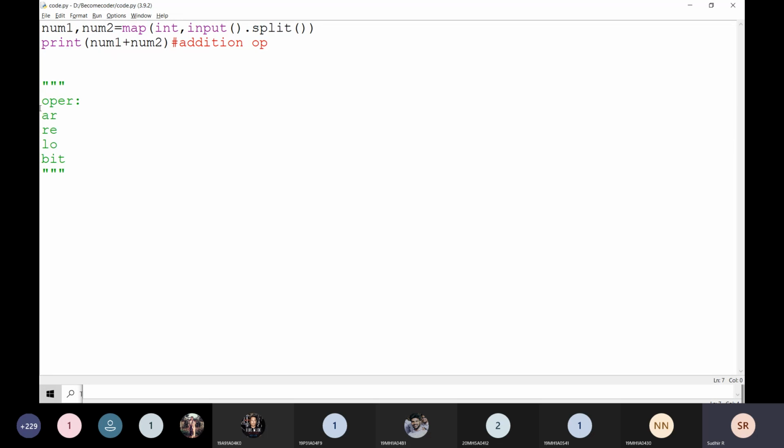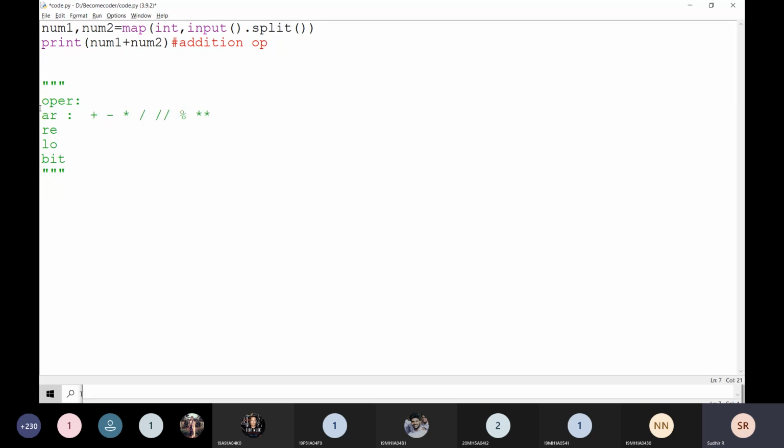What are the arithmetic operators? We are going to discuss the arithmetic operators of Python. In any programming language, arithmetic operators are addition, subtraction, multiplication, and division. Everyone knows that. Then this is a floor division, and this is a modulus division, and this is a power operator. These are the arithmetic operators in Python: addition, subtraction, multiplication, division, floor division, modulus division, and power operator.